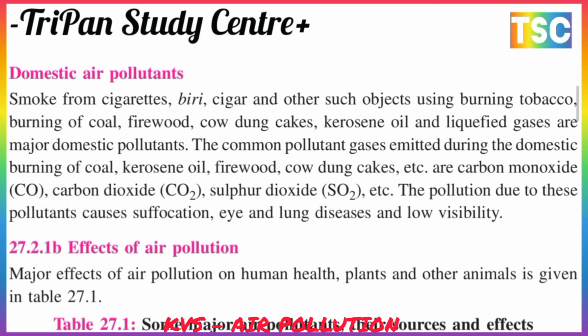Next is domestic air pollutants. There is smoke from cigarettes and other objects using burning of tobacco, burning of coal, firewood, cow dung, kerosene oil, and liquefied gas, which are the major domestic pollutants. The common pollutant gases emitted due to domestic burning of coal, kerosene oil, firewood, and cow dung are carbon monoxide, carbon dioxide, and sulfur dioxide. These pollutants cause suffocation, eye and lung disease, and low visibility.